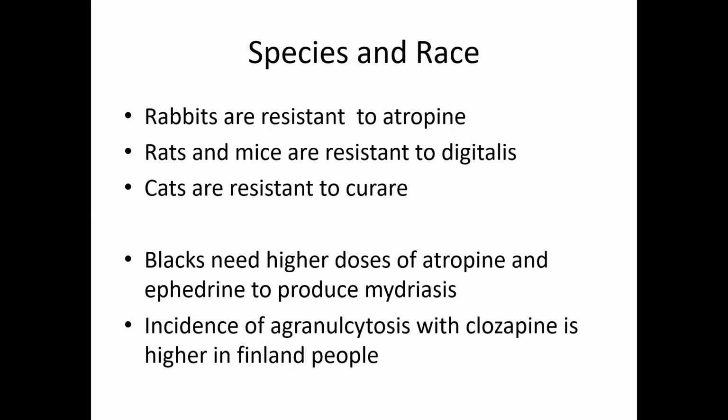Blacks need higher doses of atropine and ephedrine to produce mydriasis, and the incidence of agranulocytosis with clozapine is higher in Finnish people. Clozapine is an antipsychotic drug. So if these drugs are used in these races, they have to be given at higher doses. Otherwise, they won't show the desired response.